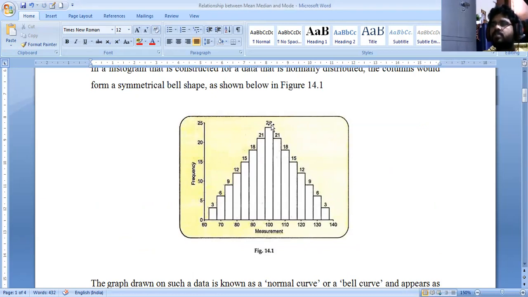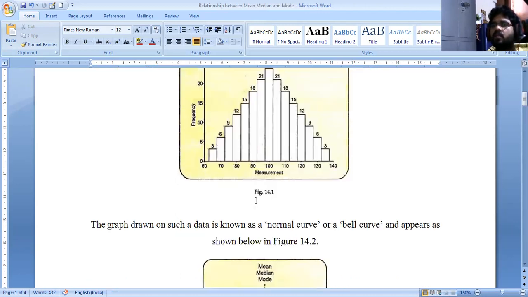That is why it is called a normal distribution, or bell shaped distribution, or symmetrical distribution. The graph drawn on such data is known as the normal curve, or bell curve. I will show you.